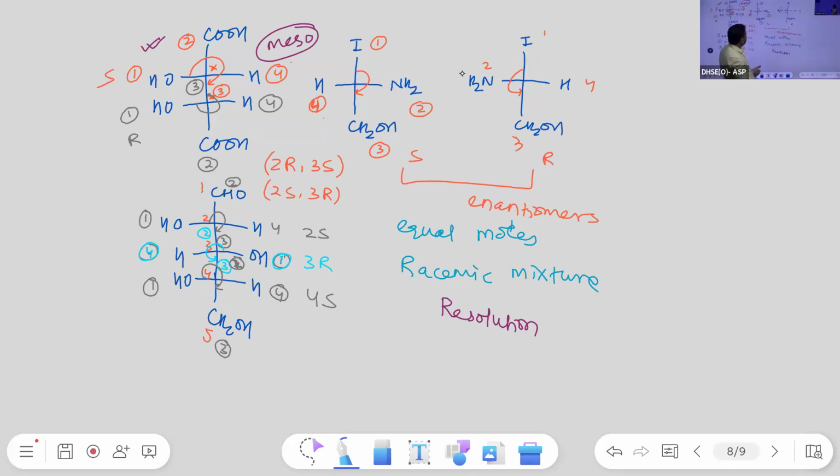That is external compensation. In a meso compound, within the same compound, if one chiral center is plus x and another chiral center is minus x, they cancel each other internally. That is internal compensation. Is it clear, students?